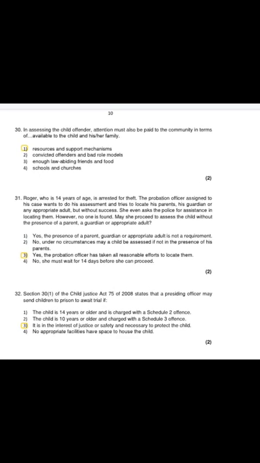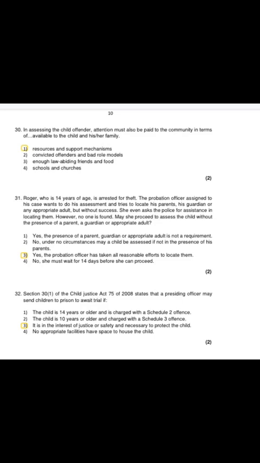Following question: in assessing the child offender, attention must also be paid to the community in terms of resources and the support mechanisms available to the child and his or her family. So in assessing the child offender, attention must be paid to the community in terms of resources and the support mechanisms available to the child and his or her family. The first option is correct.